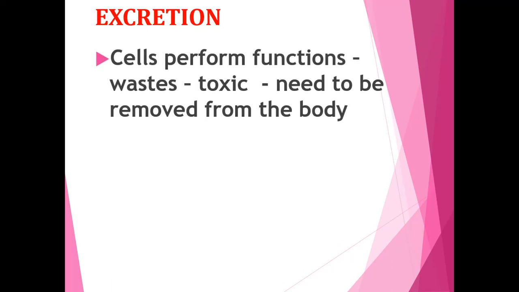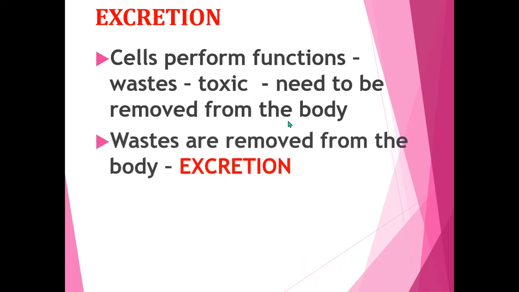When the cells of our body perform their functions, waste is produced. When our cells perform different functions, they produce waste which is toxic to our body. As it is toxic waste, it has to be removed from the body. The process by which the waste is removed from the body is called excretion.